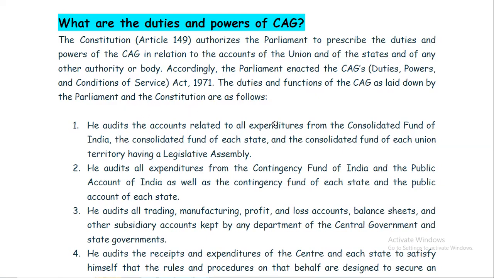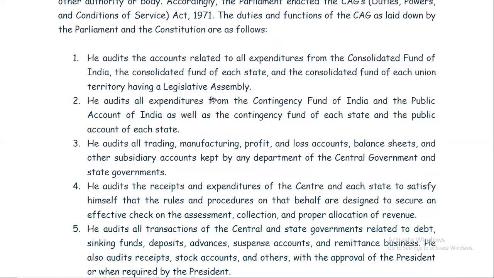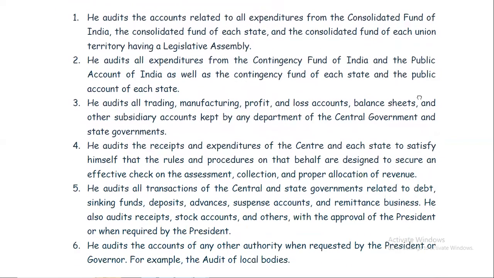According to the Act, the duties are: he audits the accounts related to all expenditures from the Consolidated Fund of India, the Consolidated Fund of each state, and the Consolidated Fund of each union territory having a legislative assembly. Here I hope Delhi comes to your mind.